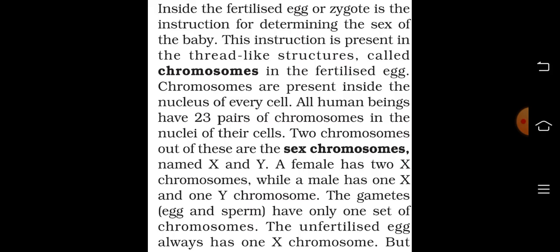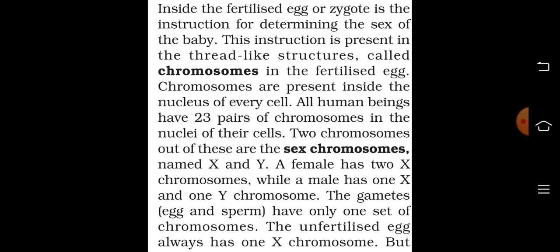Inside the fertilized egg or zygote is the instruction for determining the sex of the baby. This instruction is present in the thread-like structures called chromosomes in the fertilized egg. Chromosomes are present inside the nucleus of every cell. All human beings have 23 pairs of chromosomes in the nuclei of their cells. Two chromosomes out of these are the sex chromosomes, named X and Y. A female has two X chromosomes while a male has one X and one Y chromosome.